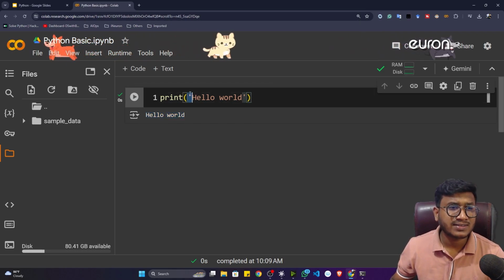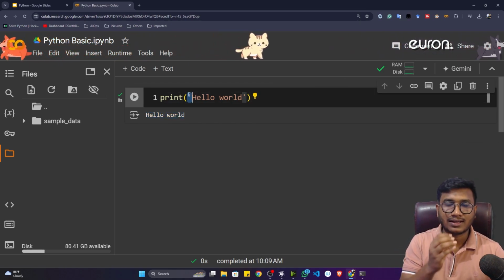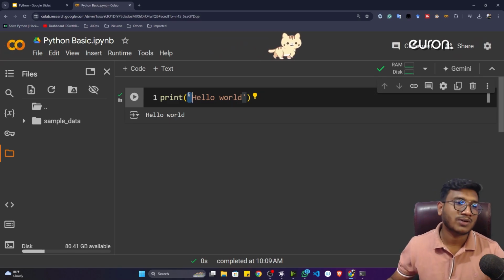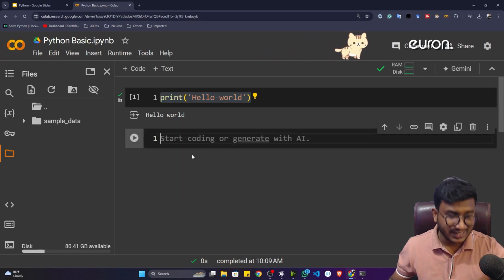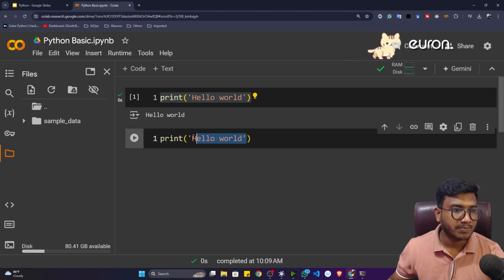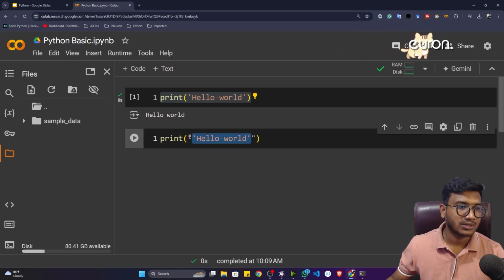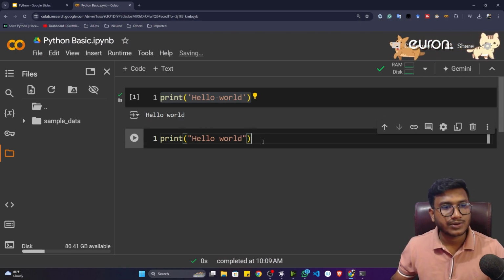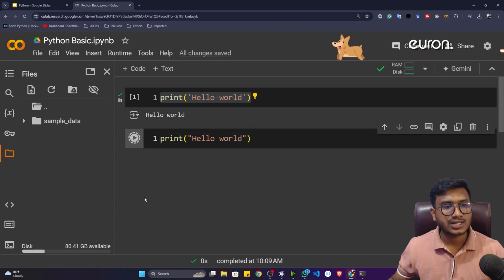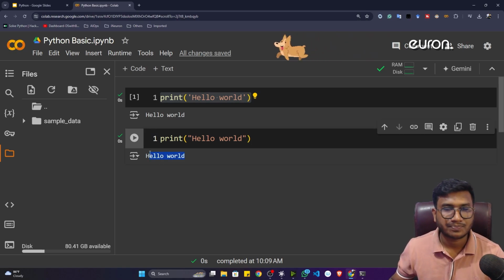Now see, here I have given single quotation. You can ask me, sir, can I give double quotation? Yes, you can also give double quotation as well. Inside Python, double quotation or single quotation, it doesn't matter. So now you can see here, I can give double quotation instead of single quotation. Again, if I execute, it still works. See, it gives me hello world.